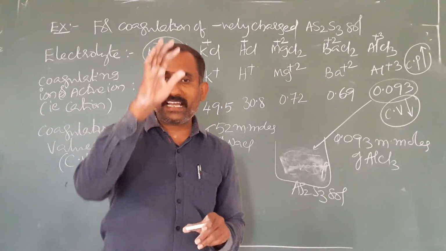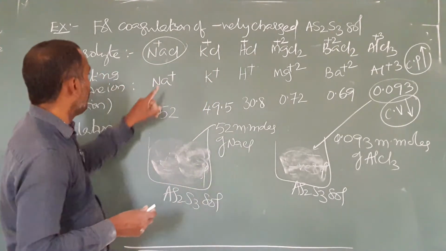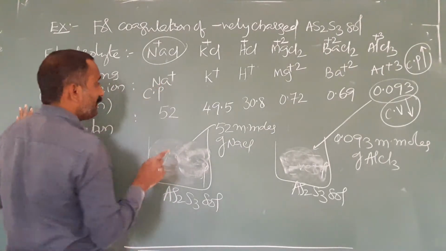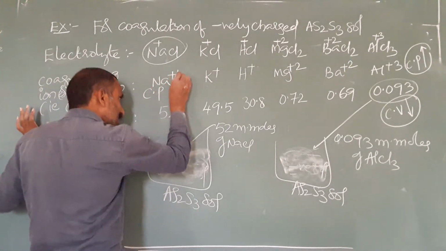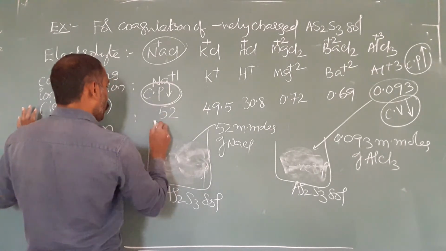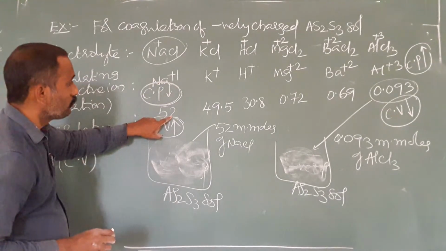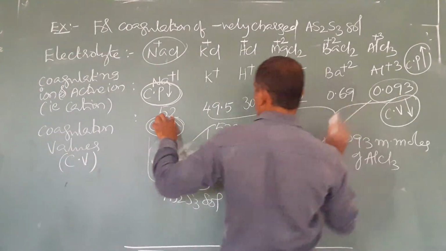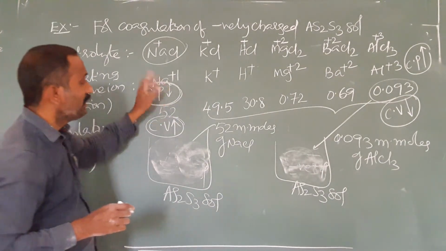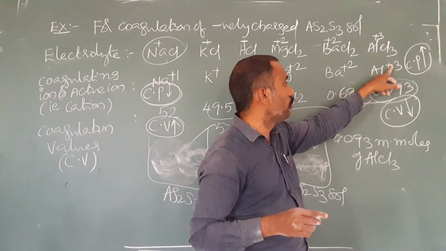For any student, if grasping power is less, you should spend more time. For Na+, coagulating power is less because according to Hardy-Schulze rule, valency is less. Whenever coagulating power is less, coagulation value is more. So 52 is more when compared to all these values. Among all these, Al3+ has more coagulating power because of more valency.